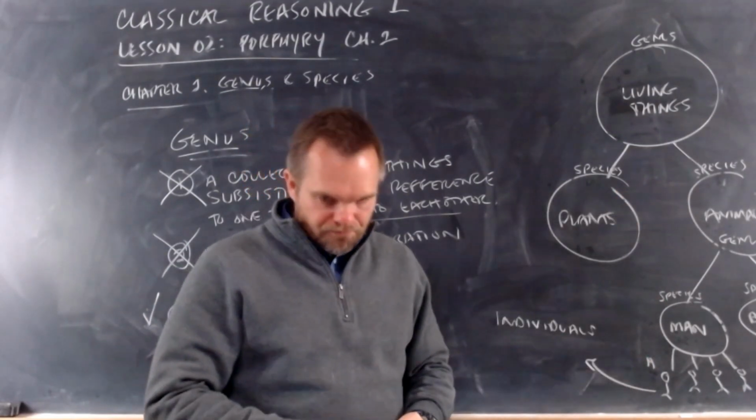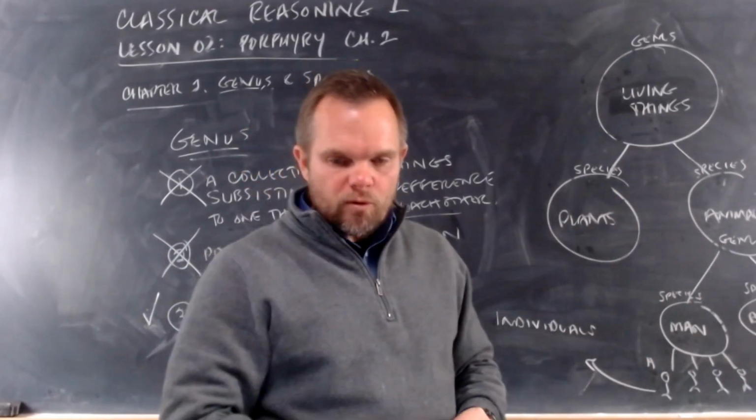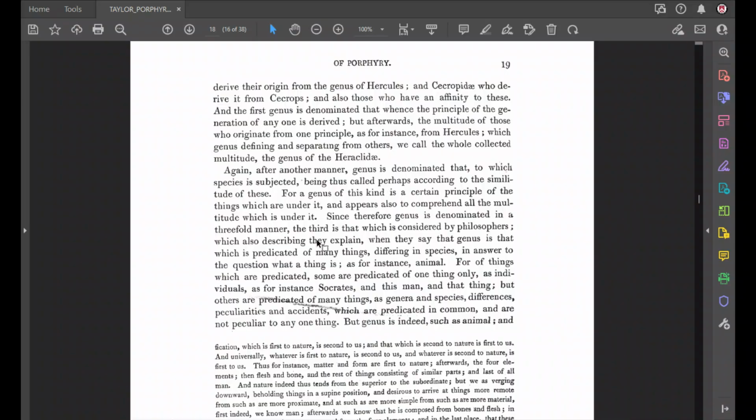All right? Since, therefore, genus is denominated in a threefold manner, the third way is that which is considered by philosophers, which also describing they explain when they say that genus is that which is predicated of many things differing in species in answer to the question what a thing is.